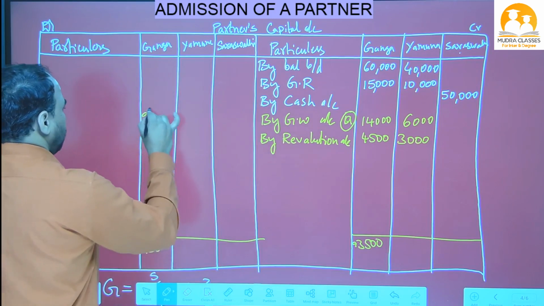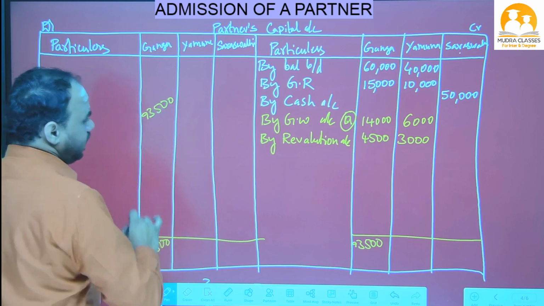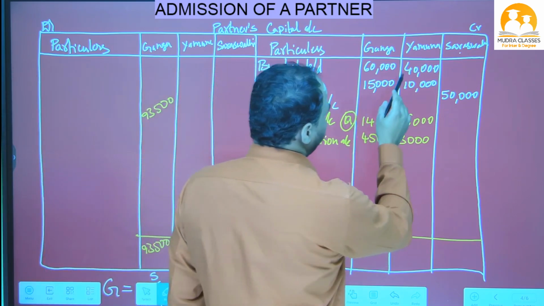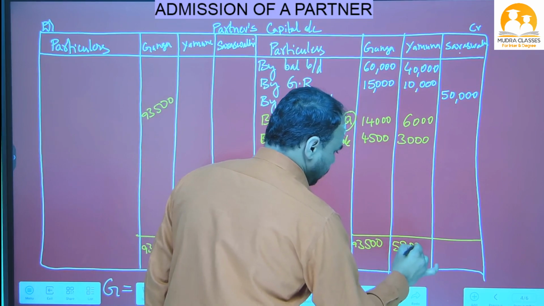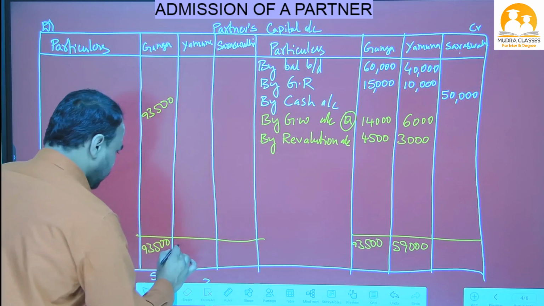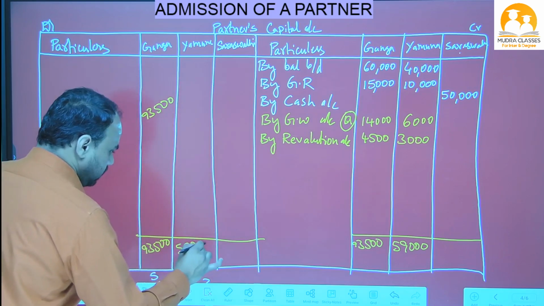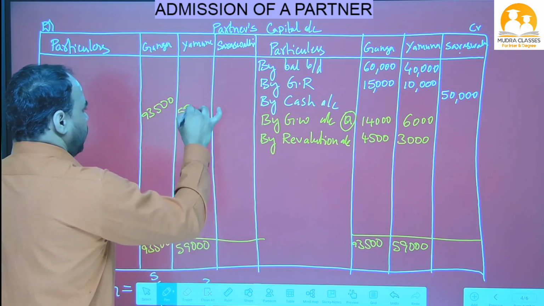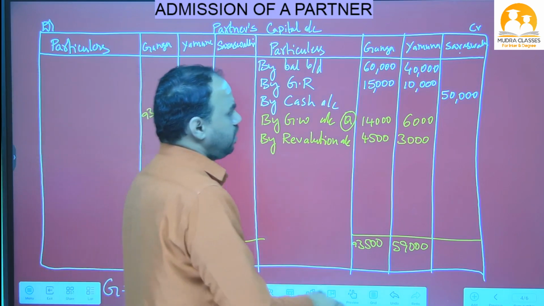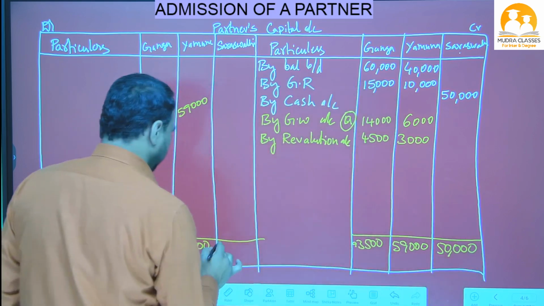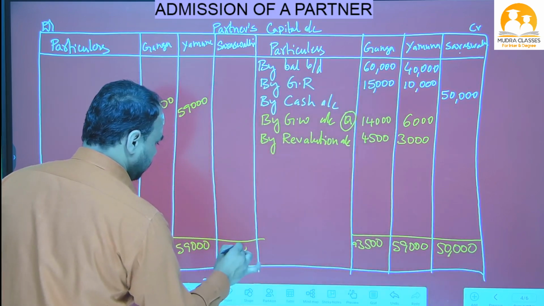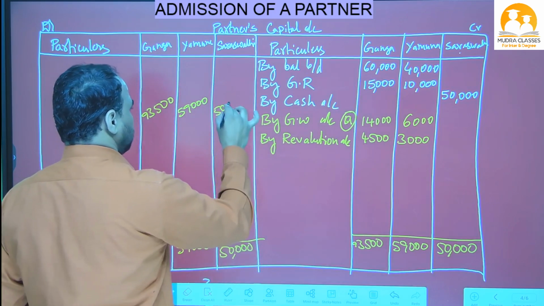Okay, now close the Yamuna account: 40 plus 10 is 50, 59,000 rupees. So as it is, write down here 59,000 rupees. Okay, now Saraswati total is 50,000 rupees.